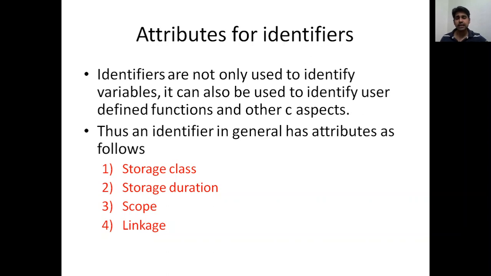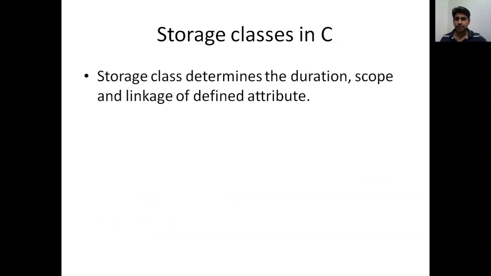Now we will see in detail what these 4 attributes are. We are starting with the storage class. What is storage class? Storage class determines the duration, scope and linkage of a defined attribute. Basically, when we define a storage class, the duration, scope and linkage automatically get associated with it. So this is the very first parameter, which is the class: which class the particular identifier belongs to. When you define that, some other attributes automatically get attached to it.